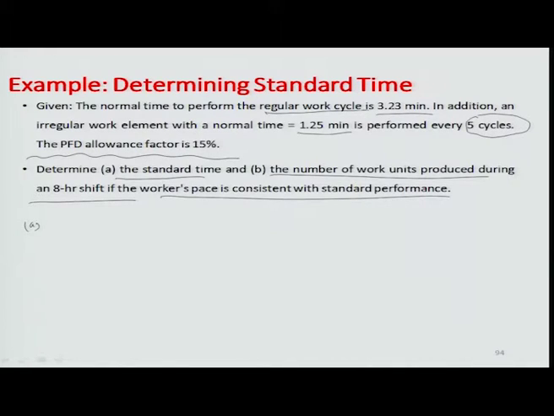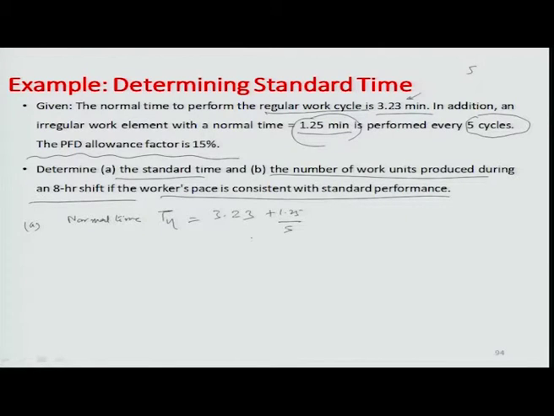In the first case, the normal time Tn can be recorded as the regular work cycle time, which is 3.23 minutes, and let us say out of every 5 cycles we spend an addition of 1.25 minutes. So, per cycle there is an addition of 1.25 by 5 minutes which gets added up uniformly.